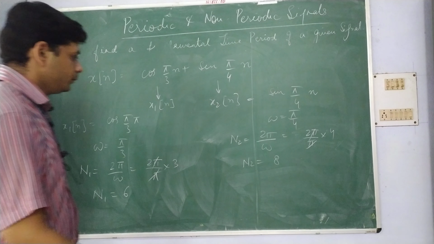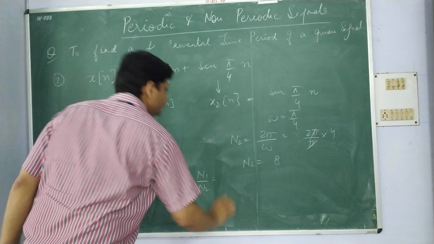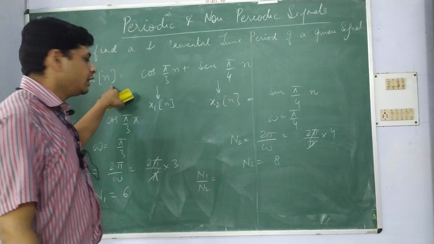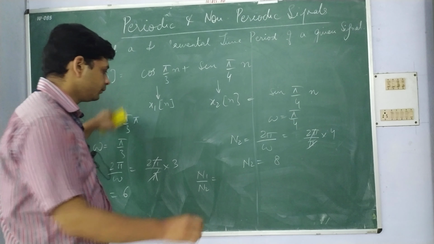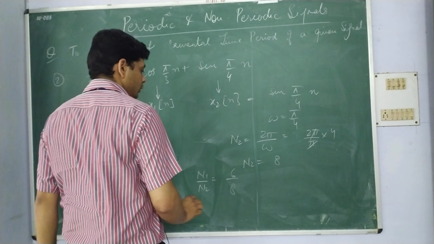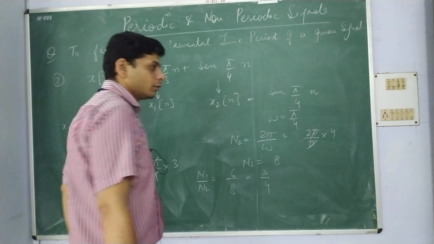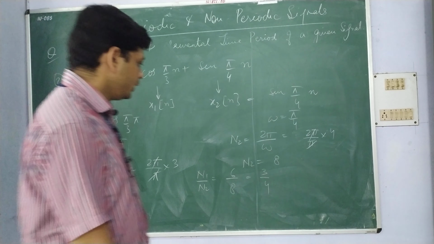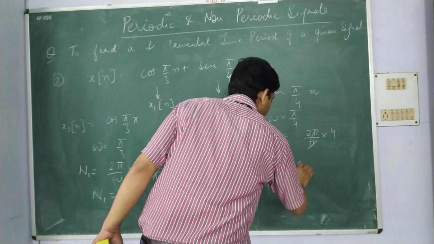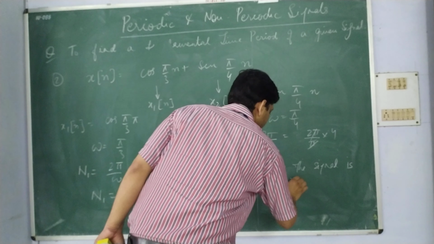If the ratio of N1 and N2 is a rational number, then we can say that this signal x[n] is a periodic signal. It will be 6 upon 8, or 3 upon 4. It is a rational number, so the signal is periodic.